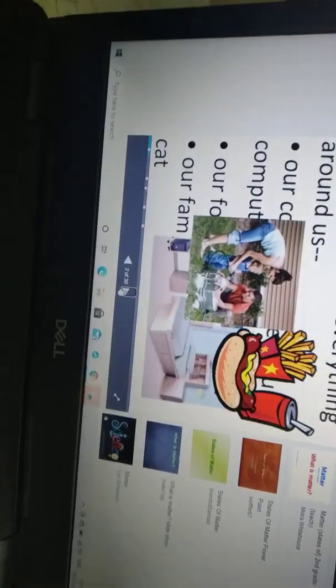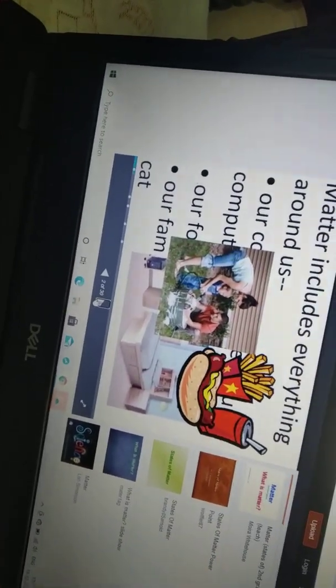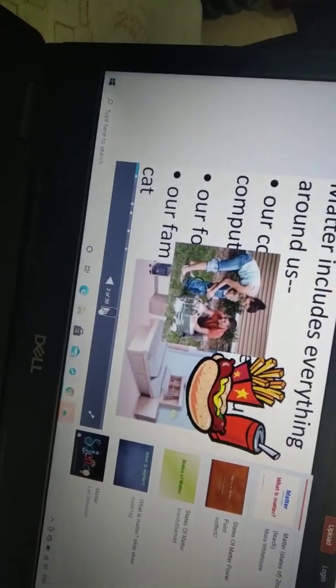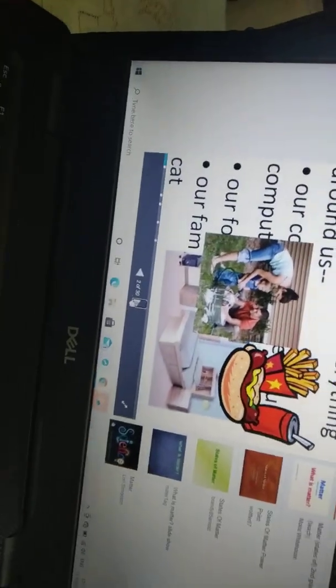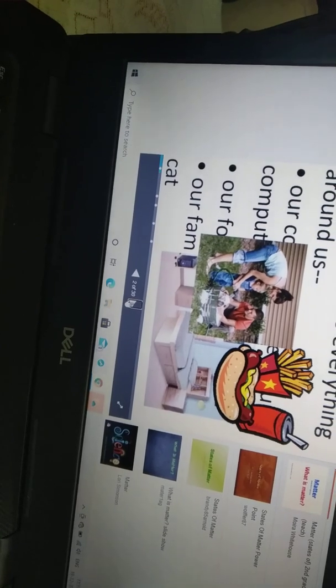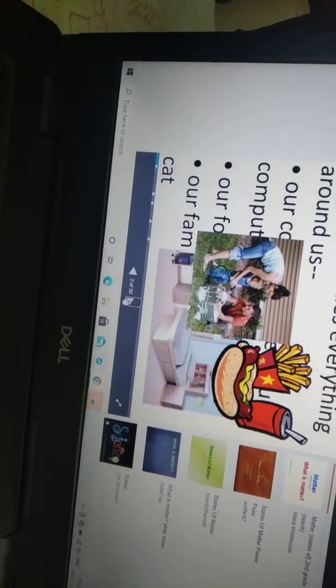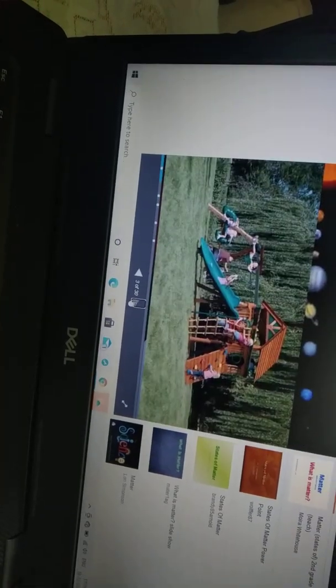These are some objects we are seeing: popcorn, cool drinks, burgers, these food items, and whatever objects we have in our home. Those are all called matter because they occupy some space, isn't it? Matter has mass and also occupies space. Mass means weight. So matter includes everything.